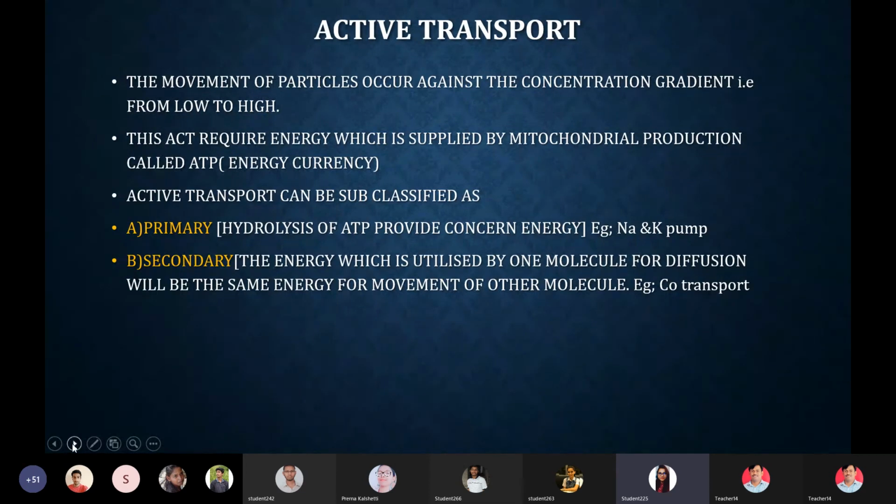This mitochondria, by cellular respiration, generates the ATP, adenosine triphosphate, which acts as the energy source for this active transport mechanism. Okay? This active transport can be subclassified as primary and secondary, where in case of primary, there is the direct hydrolysis of ATP for the energy generation. For example, we can say sodium and secondary.